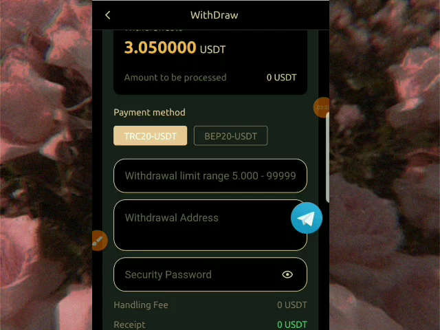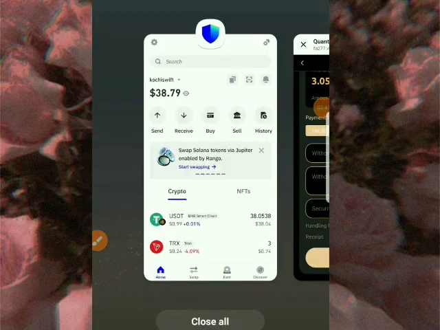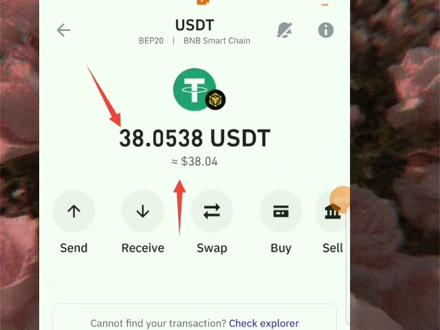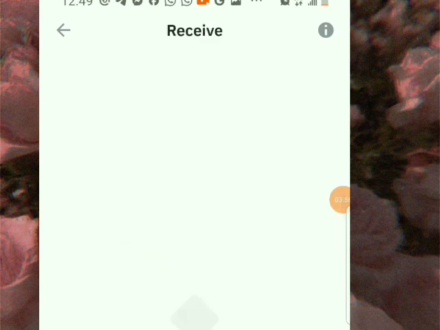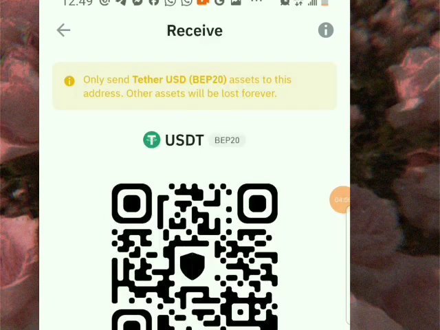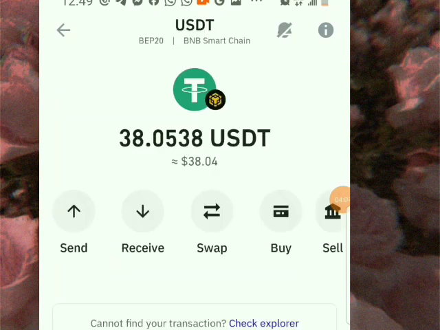So all we have to do is get our withdrawal address first. Remember, this is going to be a live withdrawal. In my Trust Wallet, I have just 38 USDT, and once we withdraw, we'll go back to my Trust Wallet to see the money has successfully been withdrawn and has reflected.